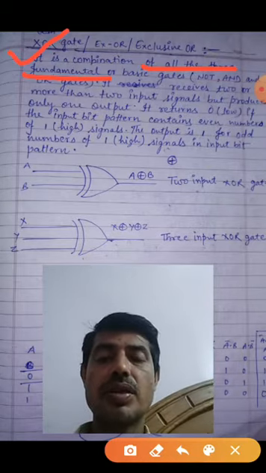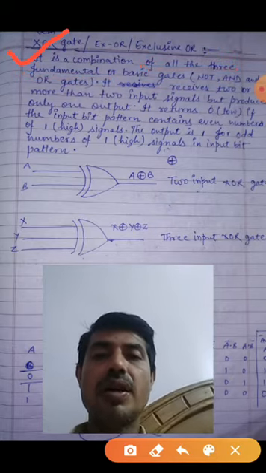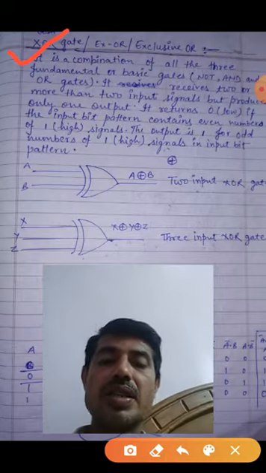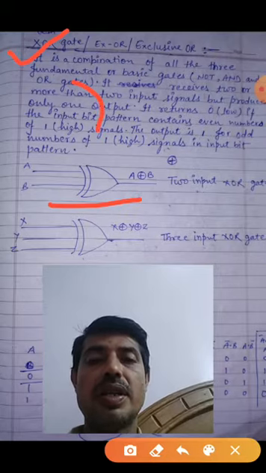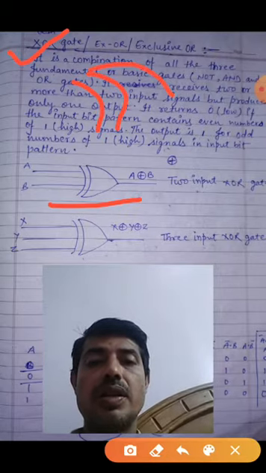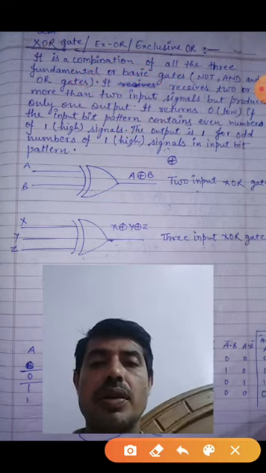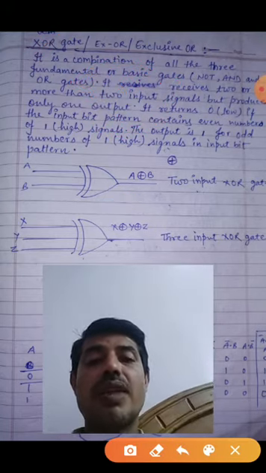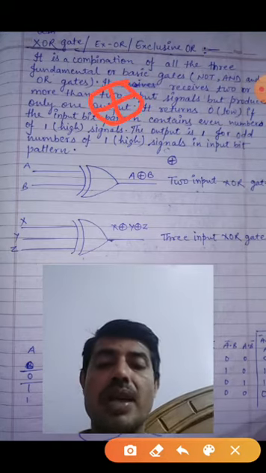So the exclusive OR, XOR gate, is a combination of what? All the fundamental gates. So what is the sign of this one? Look here, this is the sign. First this one, then this is the OR, and this one is the sign of the XOR gate. So very easy, not very tough. My dear, what is the sign of this one? Plus and a circle around it. This is the sign of the XOR gate.